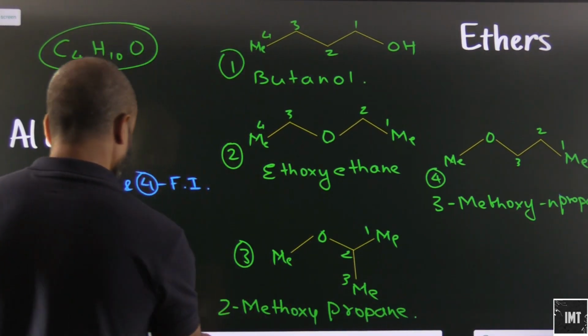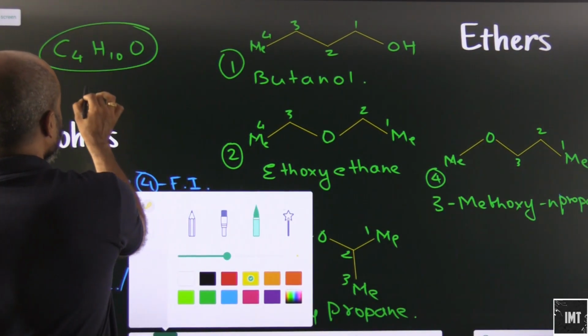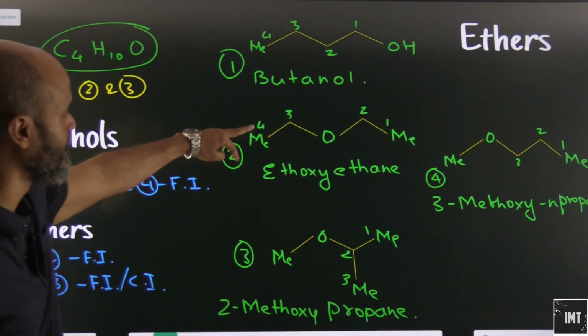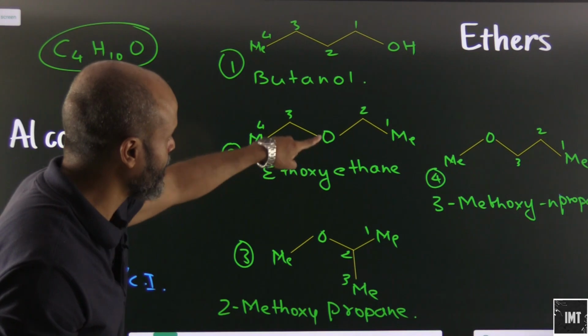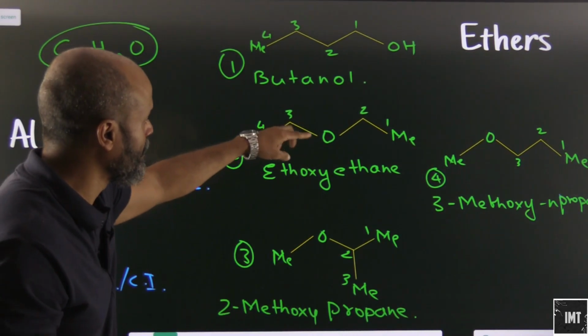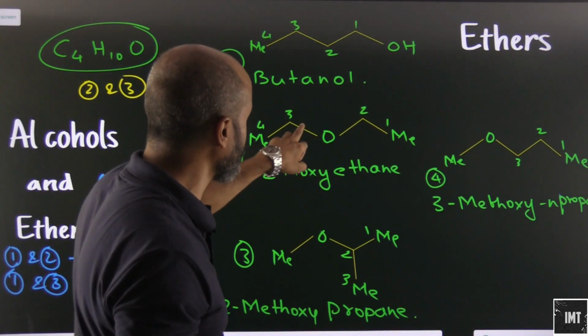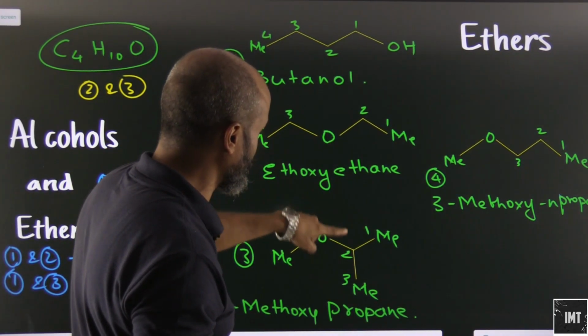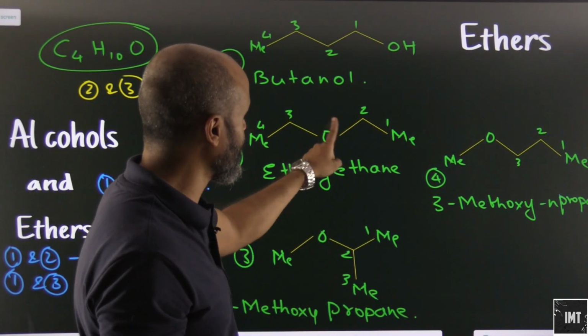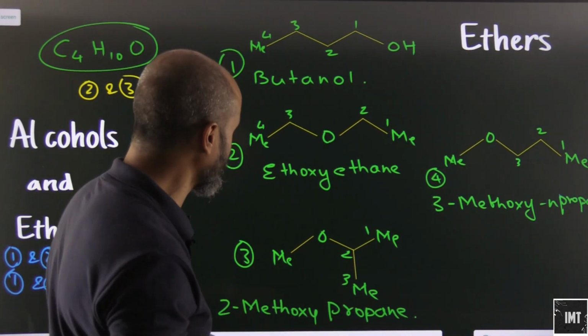Okay. Let's start with 2 now. We are already done with 1 and 2. So 2 and 3, what are they? They have the same functional group, so no functional isomerism. Here it is ethoxyethane attached to the second carbon atom. No position isomerism. But will there be metamerism? Yes, metamerism. Why?